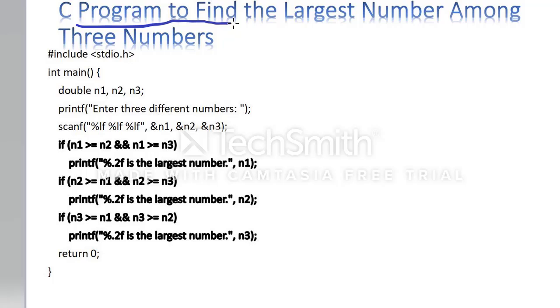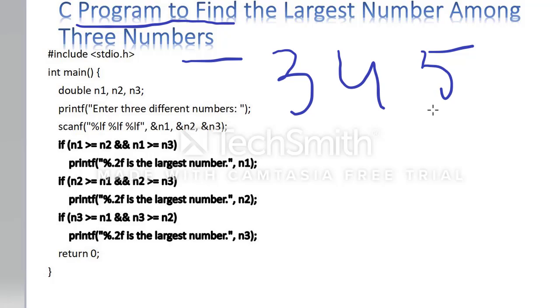This is the last example for this video: to find the largest number among three numbers. I am entering 3 numbers, 3 4 5. Which one is the largest number? 5 is the largest number, so I have to print that this is the largest number. I am taking n1, n2, n3 as the numbers, and entering 3 4 5 here.